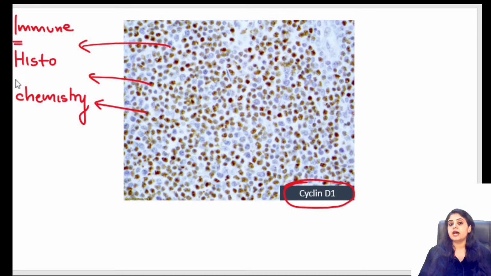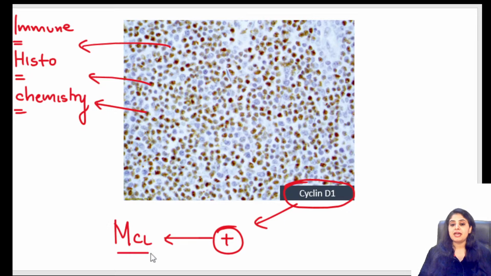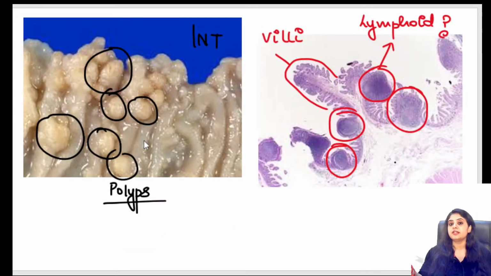Immunohistochemistry. So we call it IHC, right? And they have said that IHC is positive for cyclin D1. I know cyclin D1 is a marker of mantle cell lymphoma. So now, going retrospectively, it is a case of mantle cell lymphoma, but how has it presented? It's presented as polyps. So what do you call the disease? I'm still waiting for the name of the disease, which I haven't got.